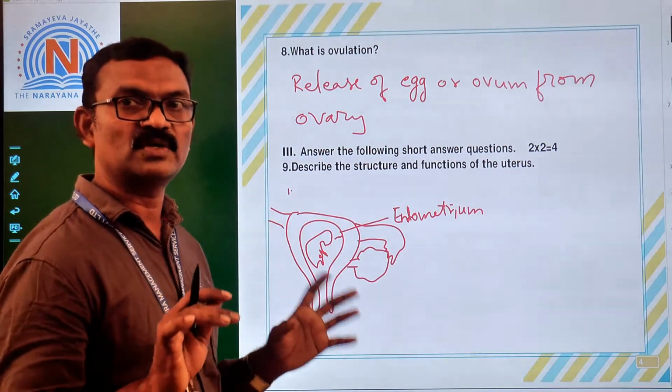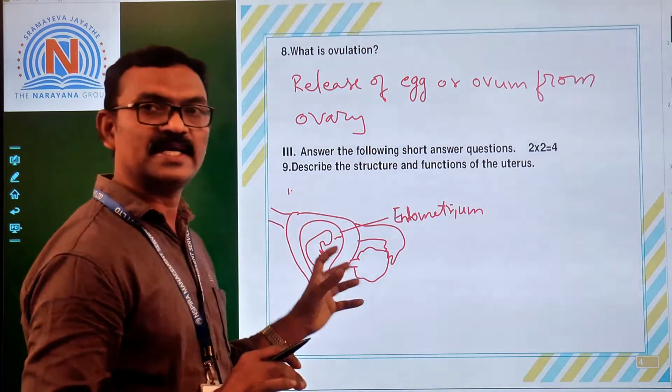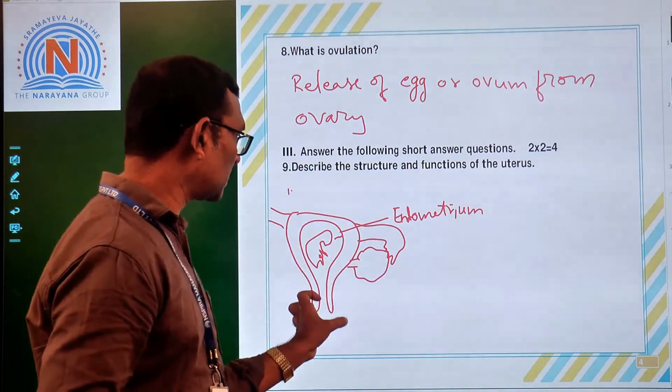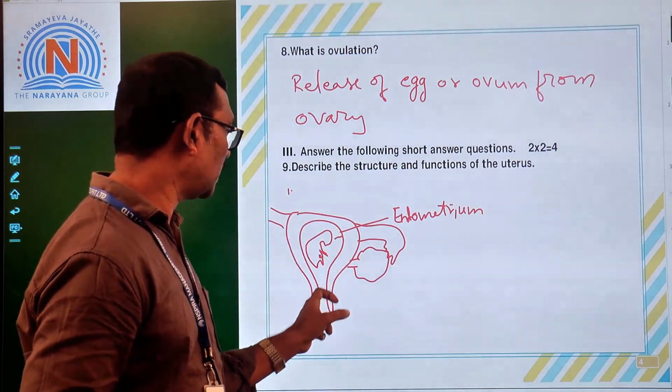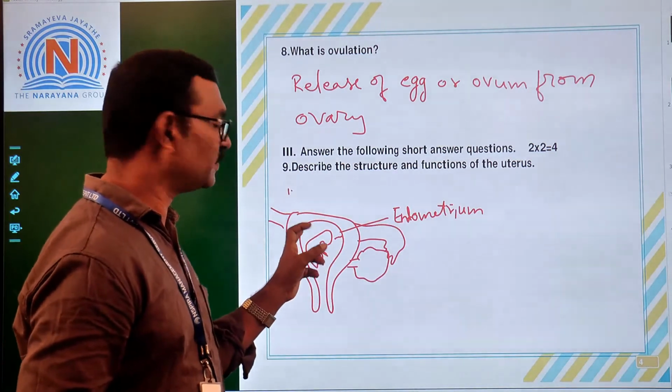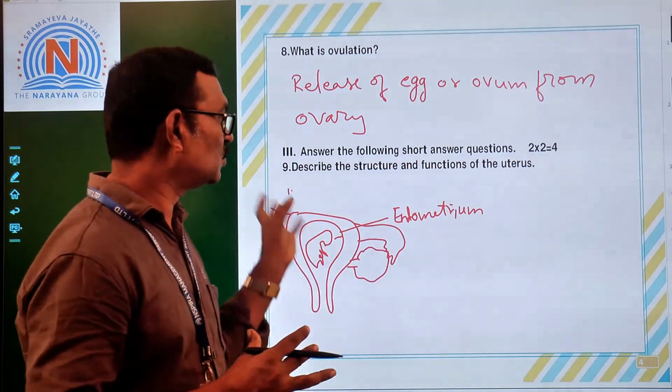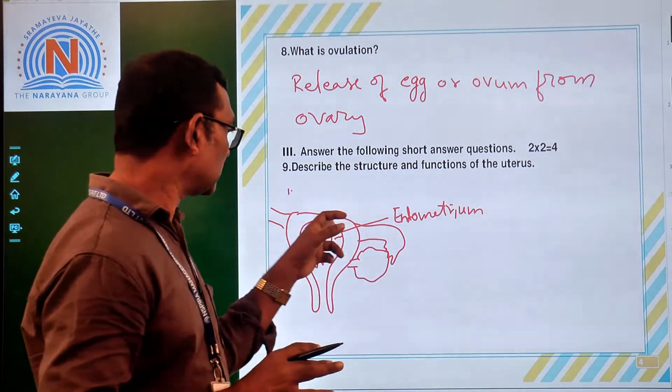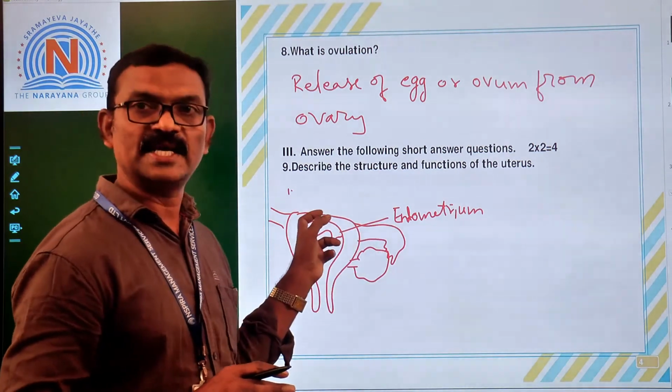Once again I am giving you clarity. The uterus is an inverted pear-shaped structure and the inner layer of the uterus is called the endometrium. This endometrium increases in size soon after menstruation. It is ready to receive the fertilized egg.